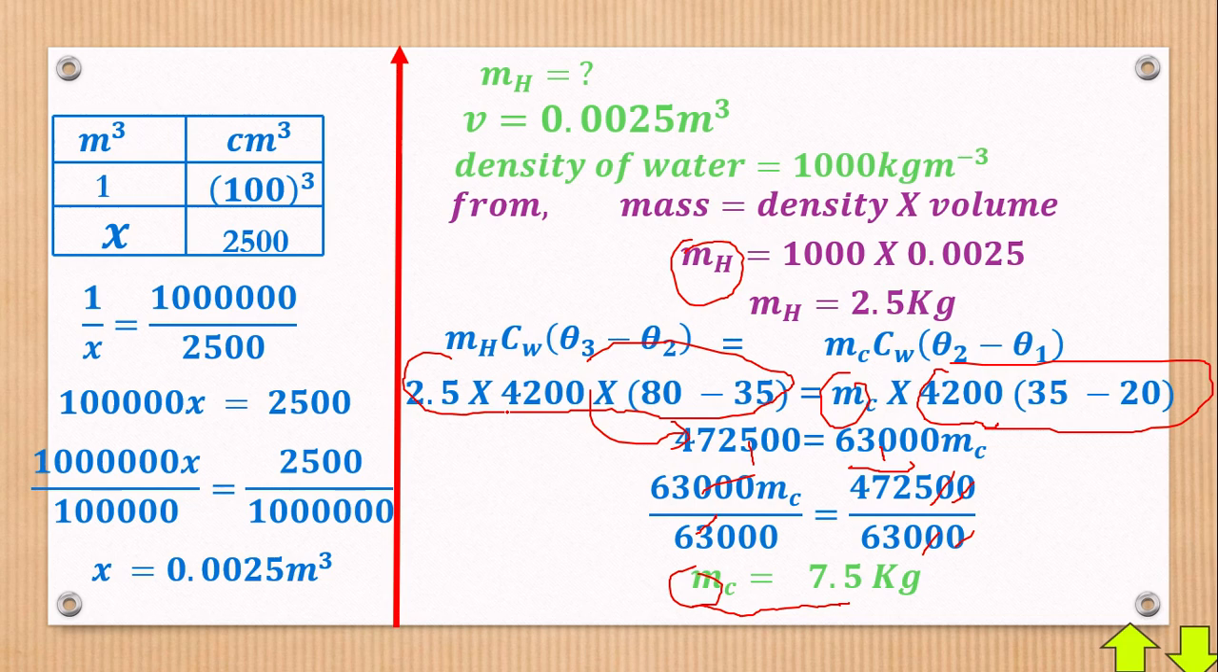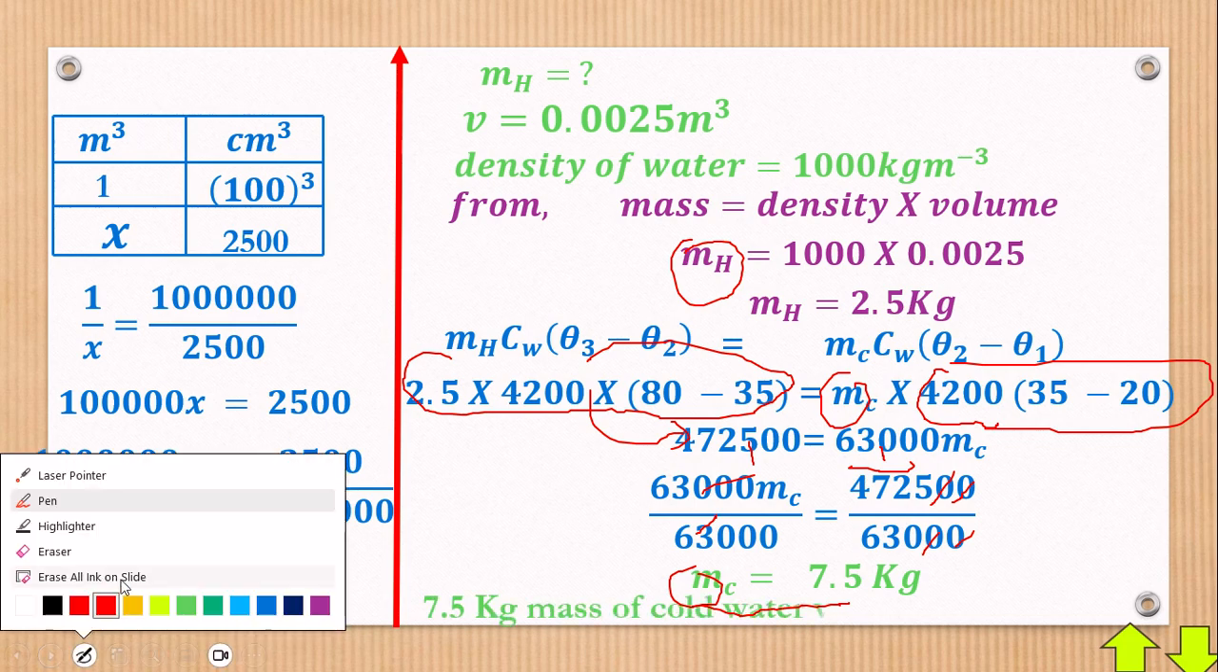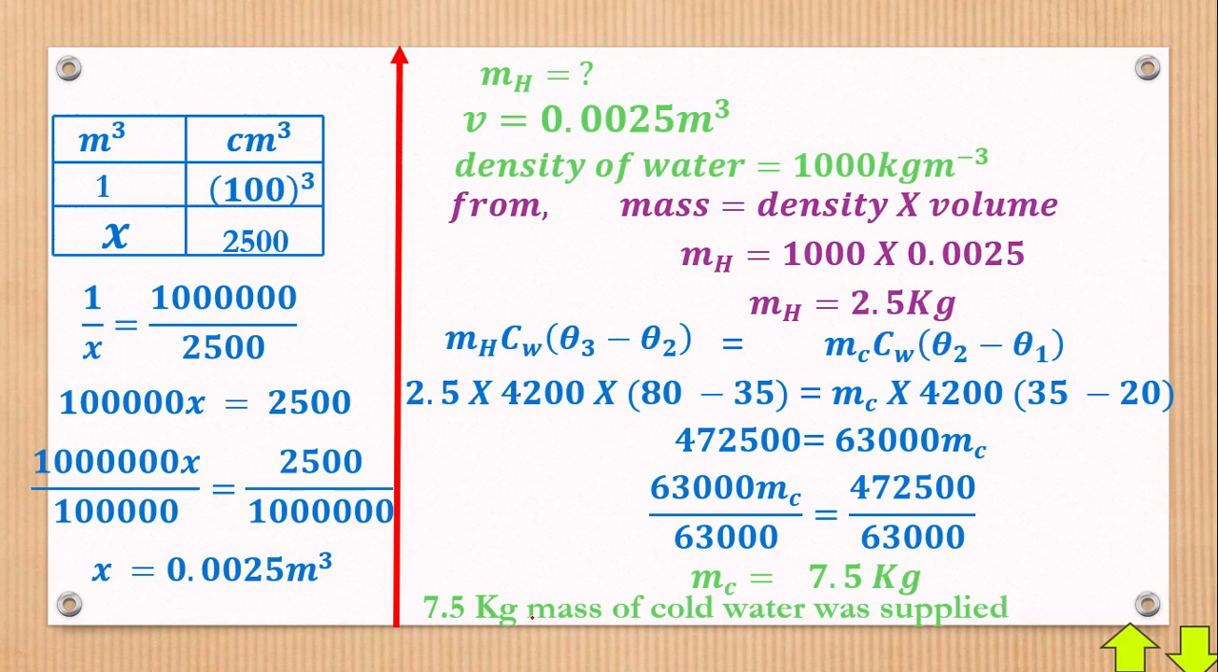So we conclude. 7.5 kg mass of cold water was supplied, and that marks the end of item 4 of our Waukesha physics revision.